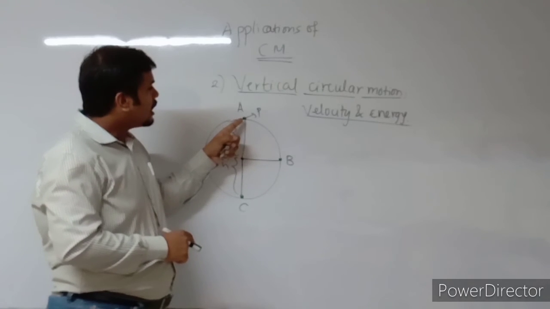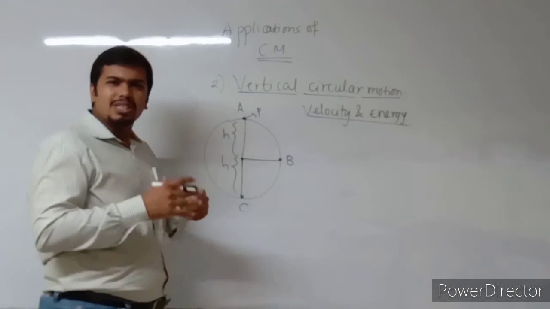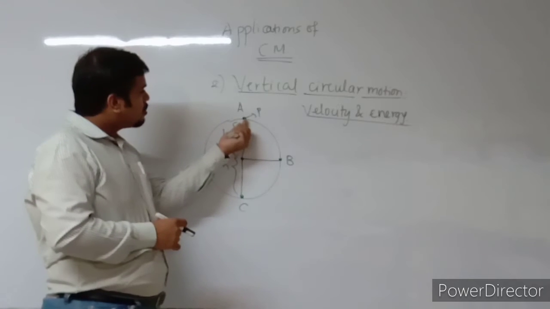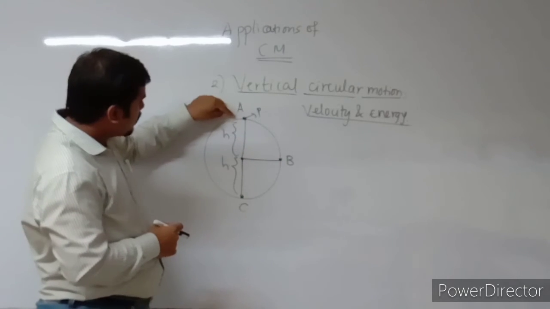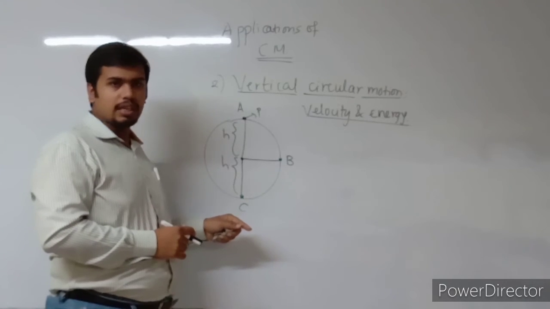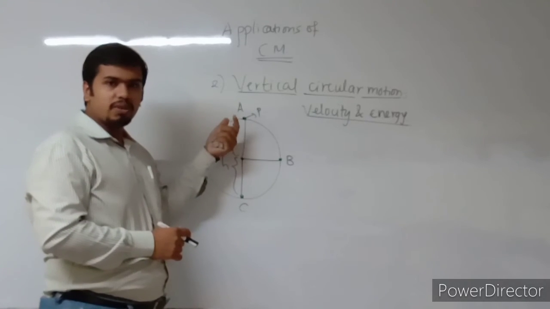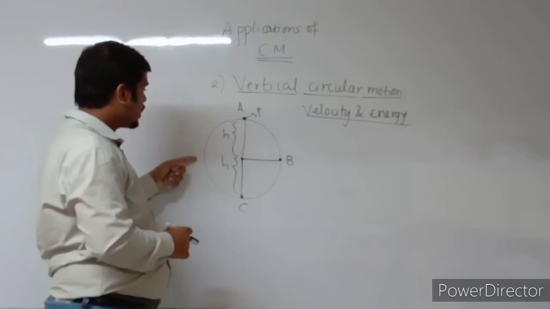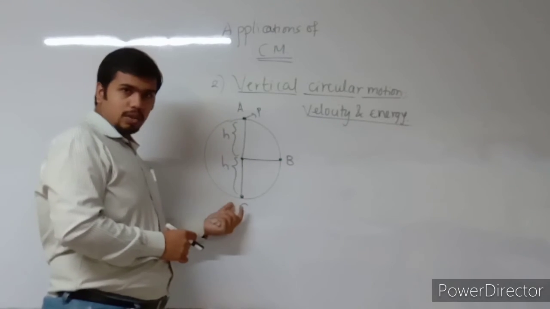At point A, as you can see, there is not much need of velocity, since just by passing this point, gravity will act over the particle and take it down.